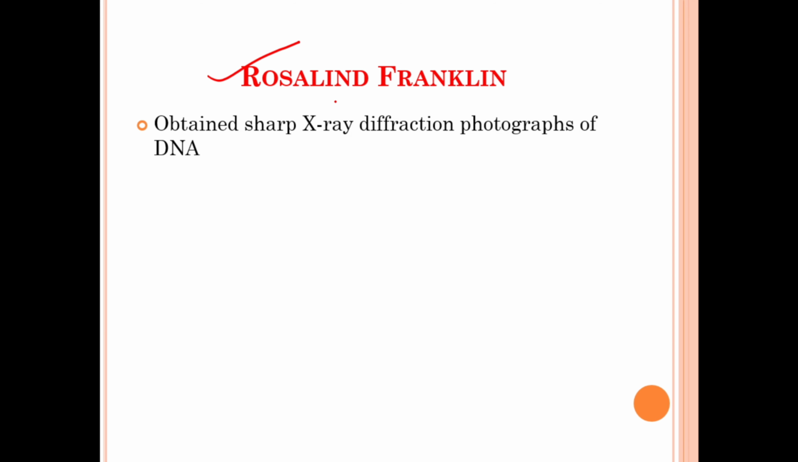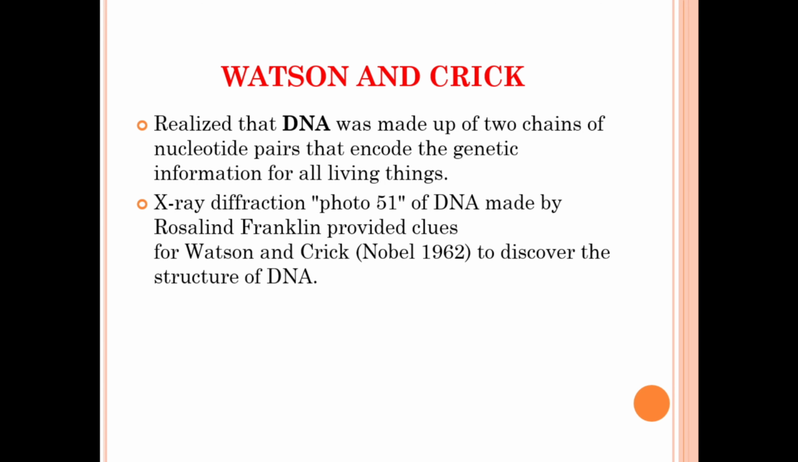The next scientist is Rosalind Franklin. She obtained the sharp X-ray diffraction photograph of DNA. The next scientists are Watson and Crick. They realized that DNA was made up of 2 chains of nucleotide pairs that encode the genetic information of all living things. The X-ray diffraction photo 51 of DNA made by Rosalind Franklin provided the clues for Watson and Crick, and they received the Nobel Prize in 1962 for discovering the structure of DNA, that is the double helix structure.